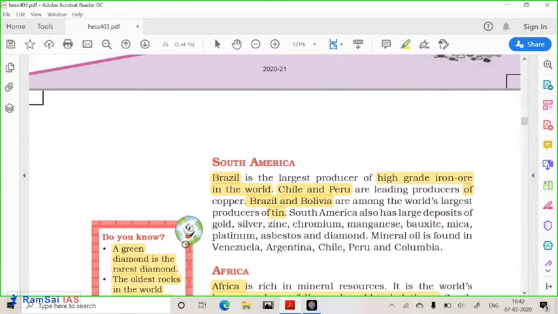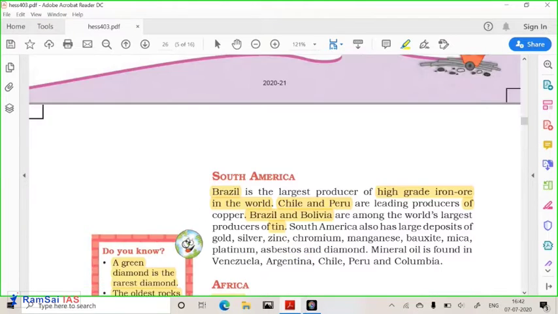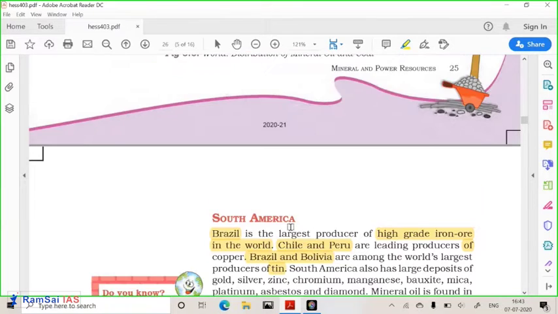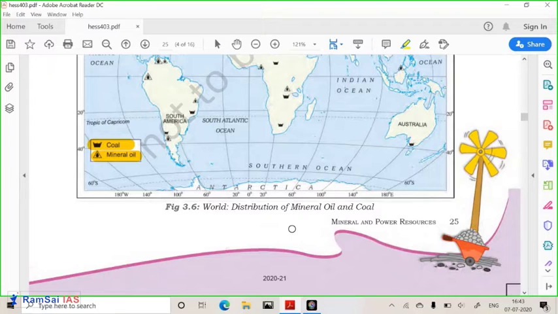Now, let us understand South America. Brazil produces very high grade iron ores in the world, hematite type of iron ores. Then Chile and Peru have huge deposits of copper. Getting it? So the leading producers of copper are Chile and Peru, and Brazil and Bolivia together make a huge amount of tin.